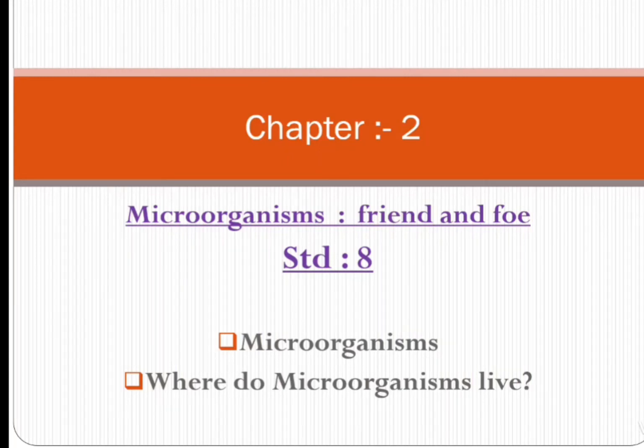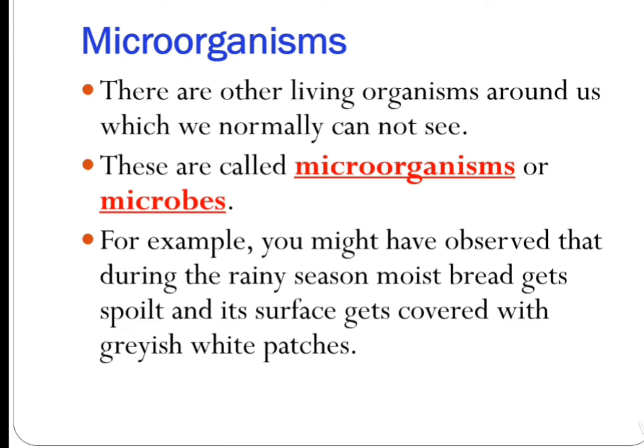Chapter number 2, Microorganisms, Friend and Foe. Standard 8. First point is microorganisms, and where do microorganisms live? There are other living organisms around us which we normally cannot see. They are called microorganisms or microbes. For example, you might have observed that during the rainy season, most bread gets spoiled and its surface gets covered with greenish white patches. Yes?